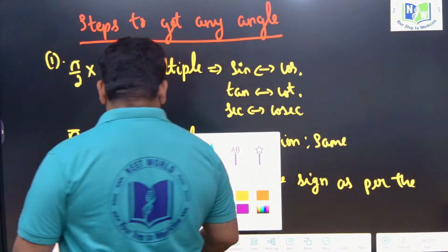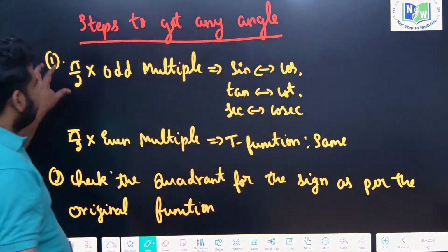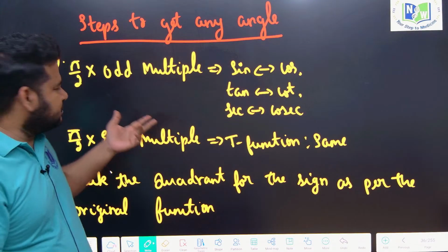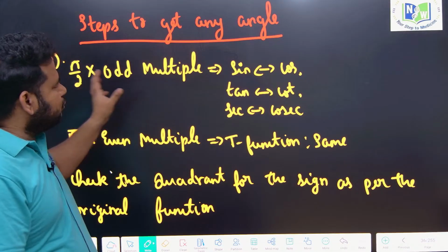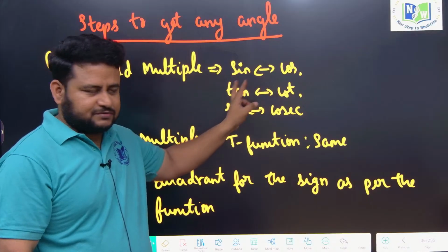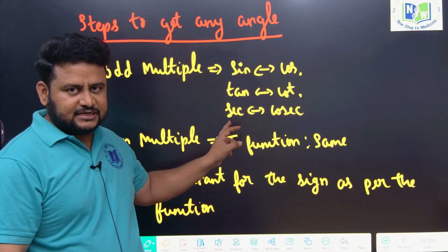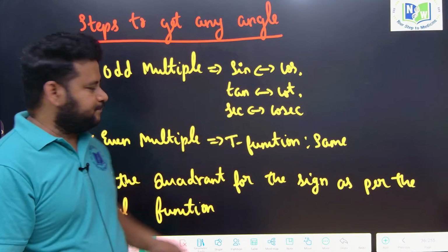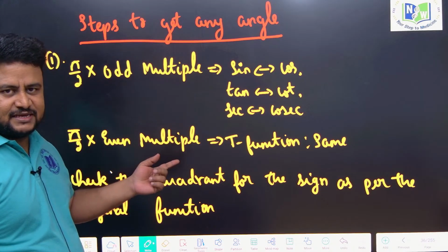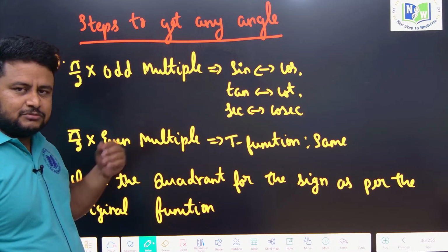Let me revise this concept again, because this is highly important. If you see pi by 2 into an odd multiple, these are the steps to get any angle. Instead of adding various formulas, you can use this trick, that is pi by 2 into an odd multiple. What will happen? Sine will change to cos, and cos will change to sine, and vice versa. Tan will change to cot, secant will change to cosecant, cosecant will change to secant, that is they become complementary. Next, when it comes to pi by 2 into an even multiple, what happens? The trigonometric function remains the same. That means sine will remain sine, cos will remain cos, tan will remain tan, and when it comes to reciprocals also it is the same.